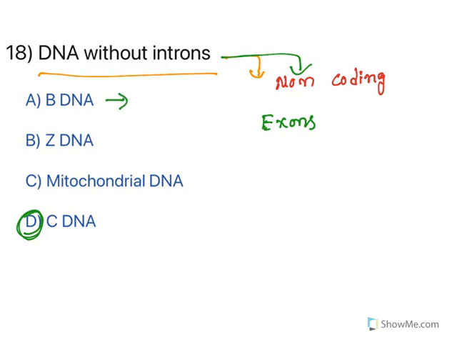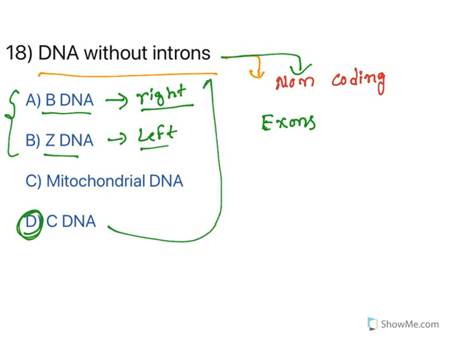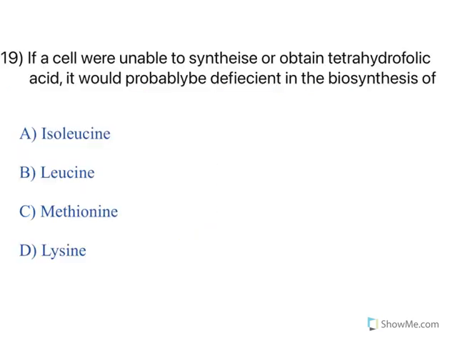B-DNA is the most commonly found form in all DNAs. B-DNA has a right-handed helical structure, whereas Z-DNA has a left-handed helical structure. All these are DNA patterns. So the most common double helical structure is B-DNA with right-handed helices, whereas Z-DNA has left-handed helices. And the complementary DNA is the one which is without introns, so it has all the coding sequences. Moving to the next one.